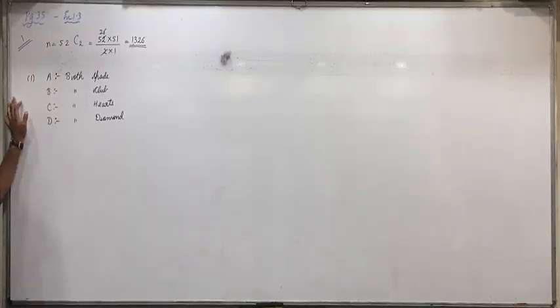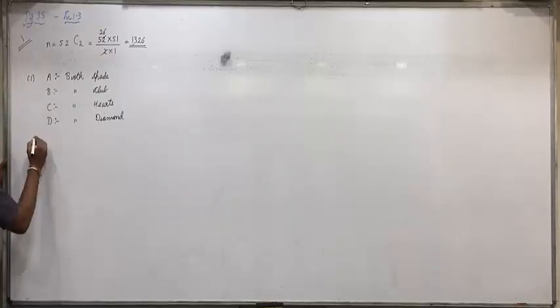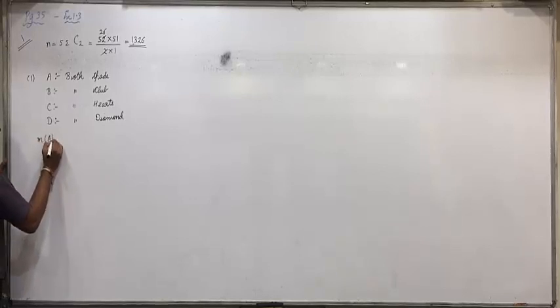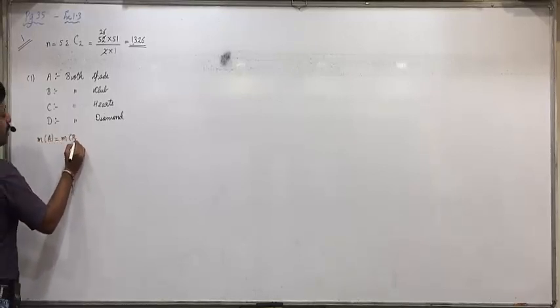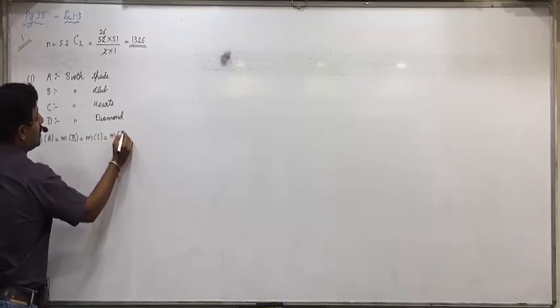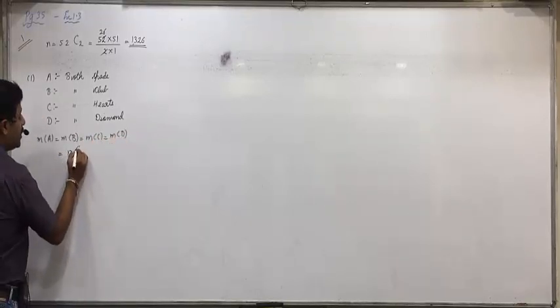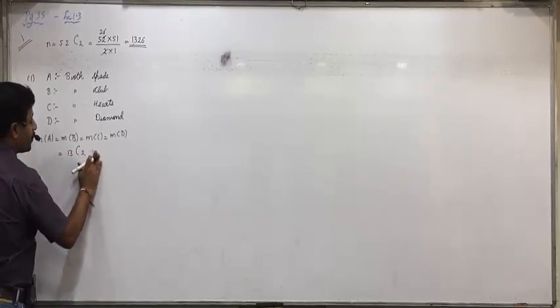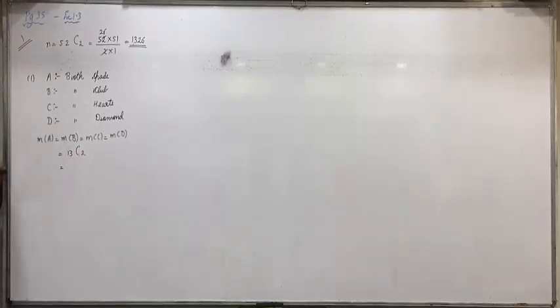So all of these favorable cases will be 13C2. Did you understand this? So you can directly write it this way. M of A will be equal to M of B, equal to M of C, equal to M of D, and all will be equal to 13C2. Any confusion in this? All are clear with it?